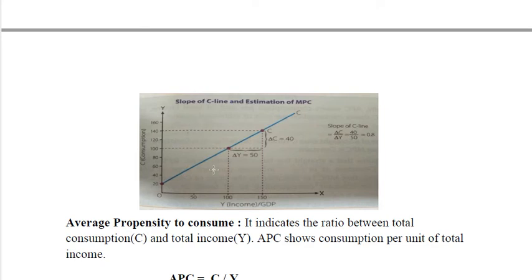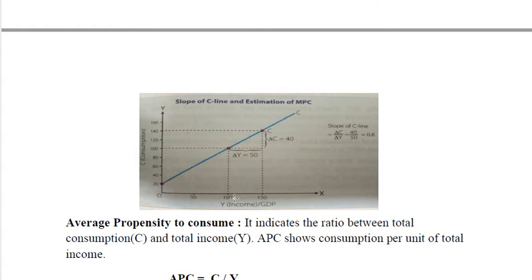This is the diagrammatic presentation of estimation of MPC, that is the slope of consumption line. We can see that when income is 100 and it increases to 150, so between 100 to 150 there is an increase in income of 50.